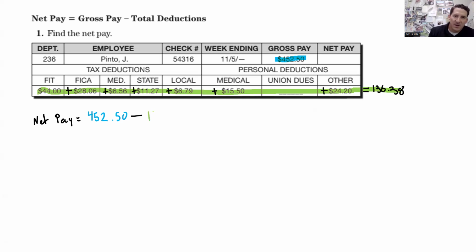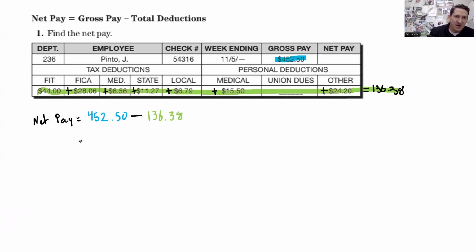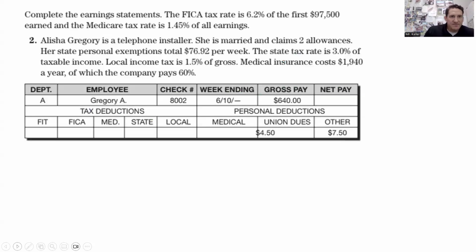So 452.50, nope, need a decimal, minus 136.38. So subtract those, it comes out to $316.12. And that is going to go up here. All right, one more example.